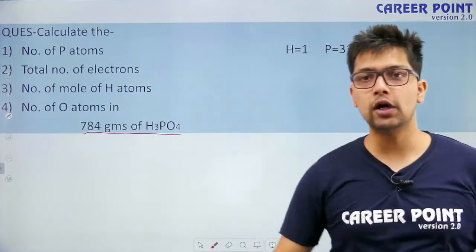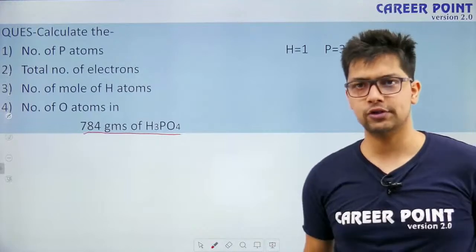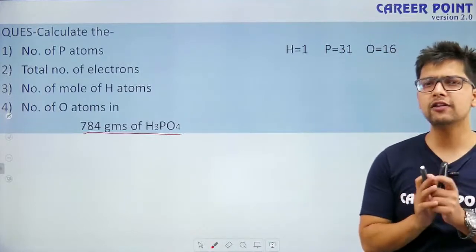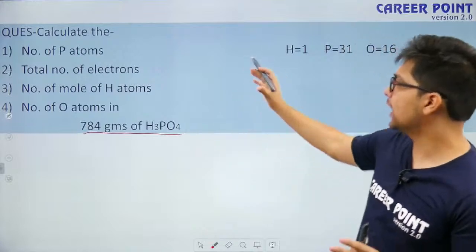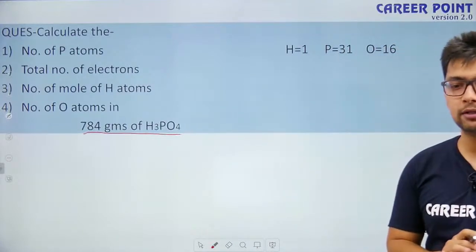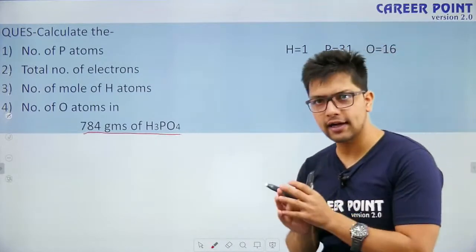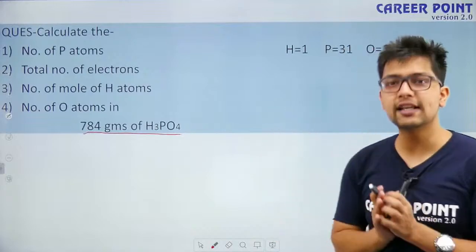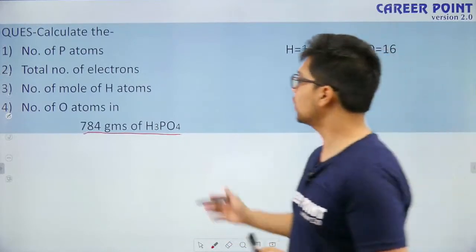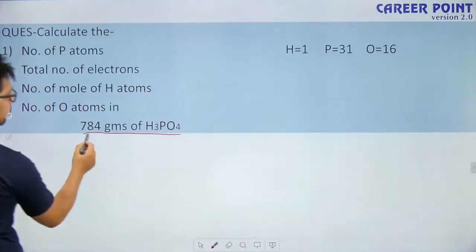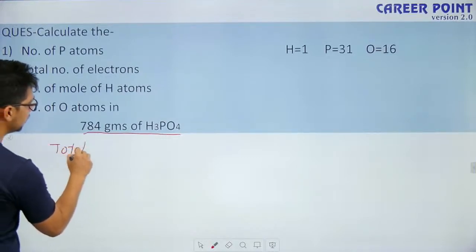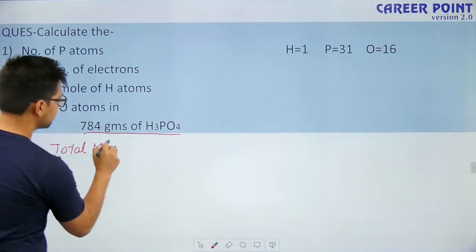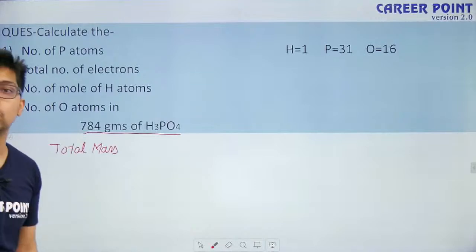So how to solve these types of questions? Let's start with a roadmap. What will be the idea when I am looking at this question in my first attempt? Whenever I look at this type of question, what strikes me initially is what I have been given. I have been given the total mass. So what can we find from the total mass?